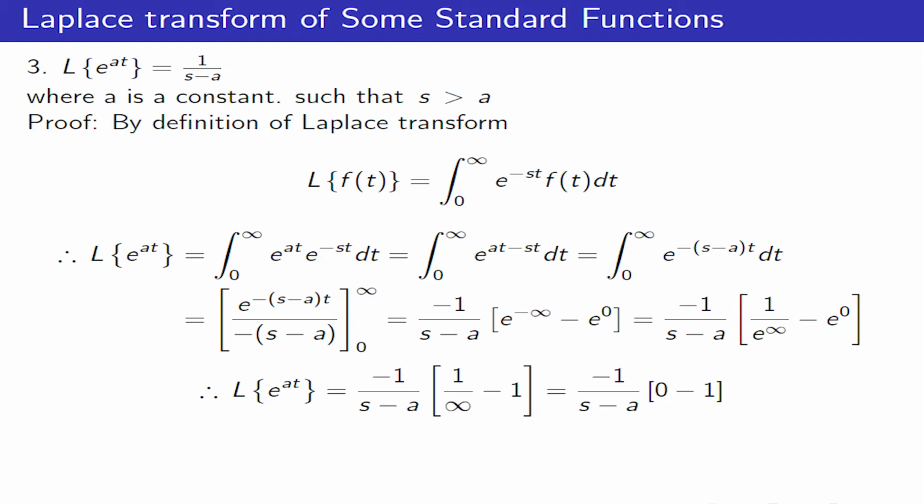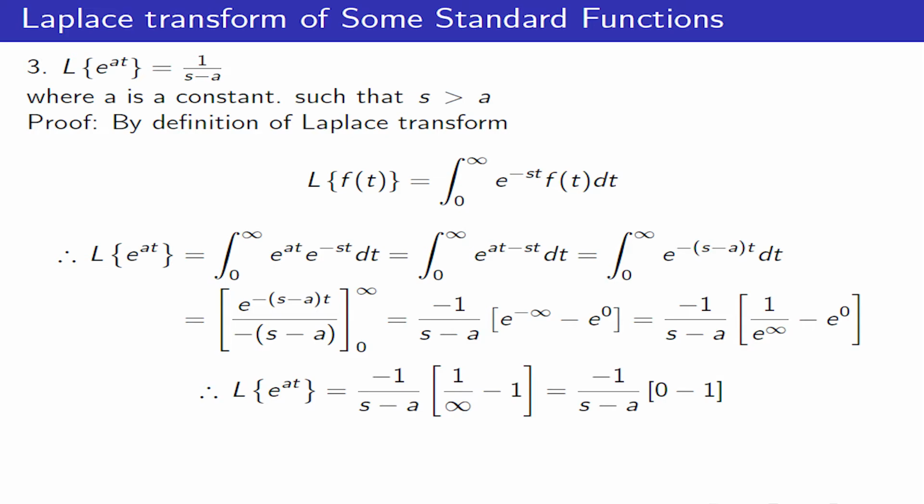Taking the constant term outside, minus 1 upon s minus a, in the bracket, by putting the upper limit, e raised to minus infinity minus e raised to 0. That is equal to minus 1 upon s minus a, 1 upon e raised to infinity, since e raised to minus infinity can be written as 1 upon e raised to infinity, minus e raised to 0.